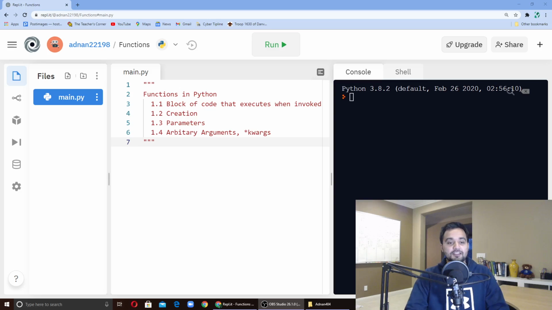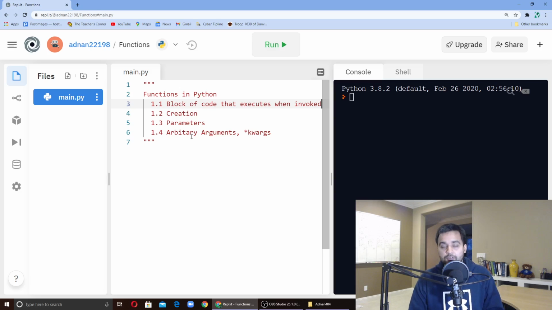Alright, let's get started. So what is a function? The idea with a function is that it's a block of code that executes when it's invoked. Typically when you want to do something over and over again, what's recommended is you collapse that repetitive code into a function and just invoke that over and over again. That is the basic idea. In fact, if you're a programmer in an interview and you're not using functions, that's a dinger right there. So make sure you know this, all right?